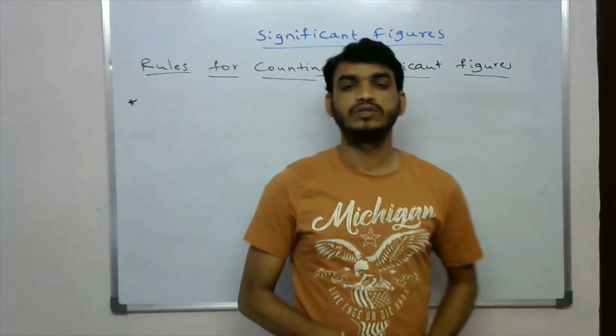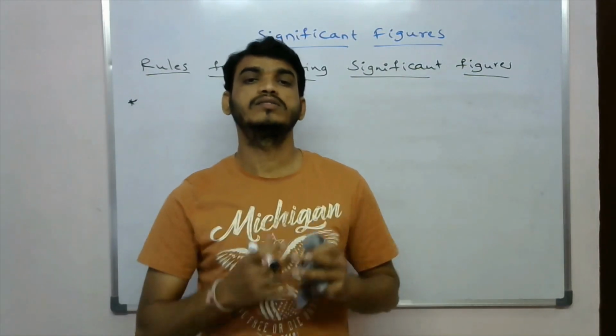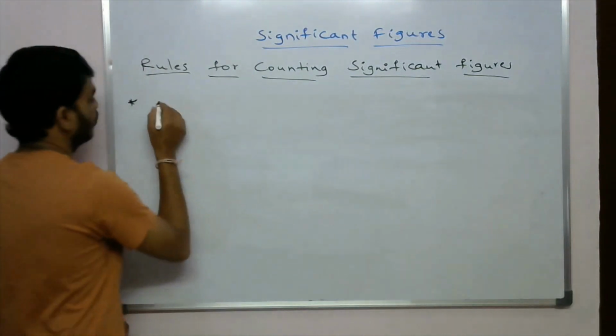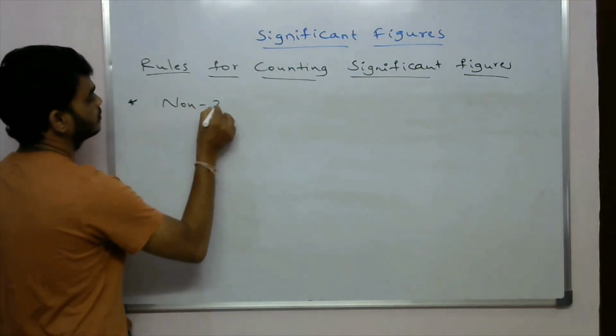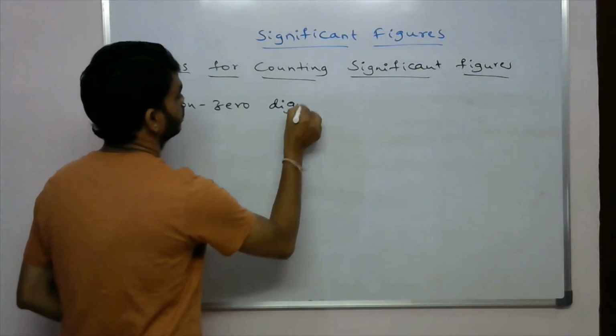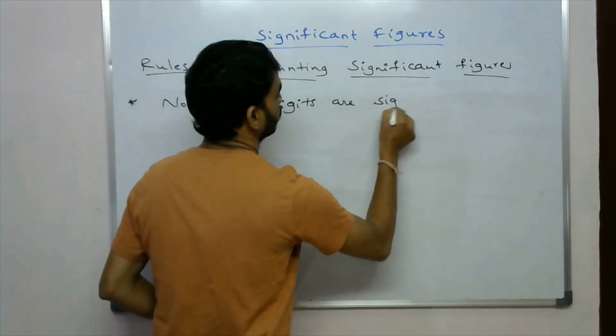So what is the fourth rule? The fourth rule is all non-zero digits are significant. So non-zero digits, non-zero numbers, non-zero digits are significant.